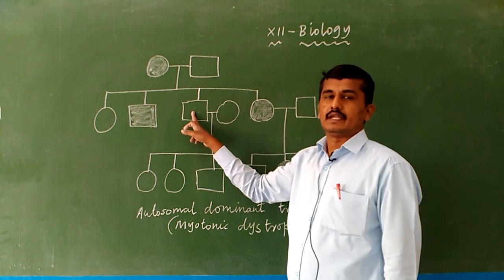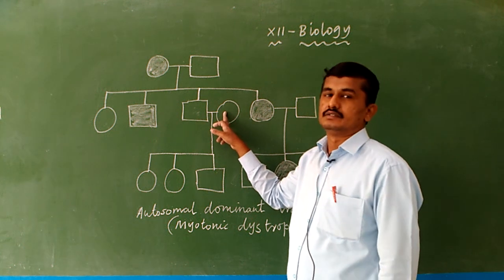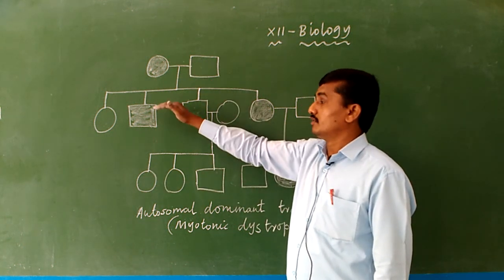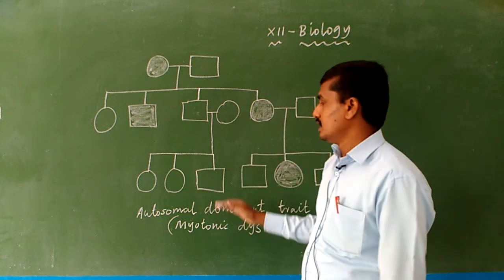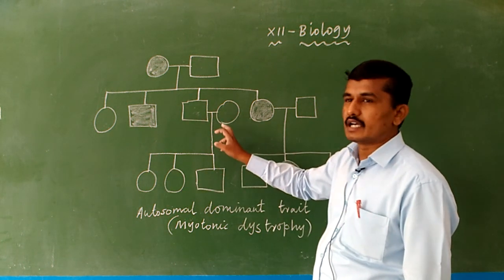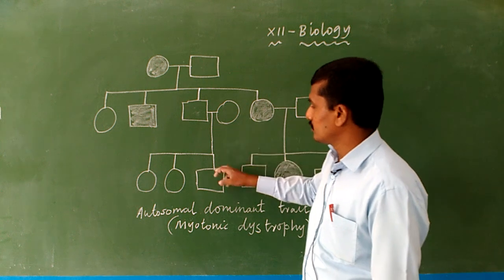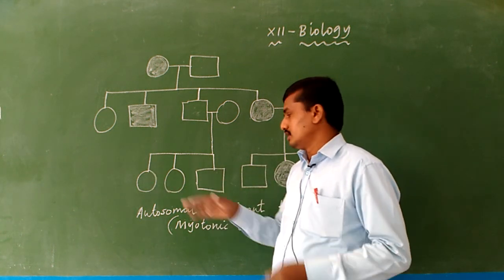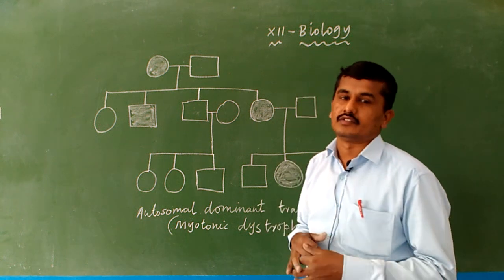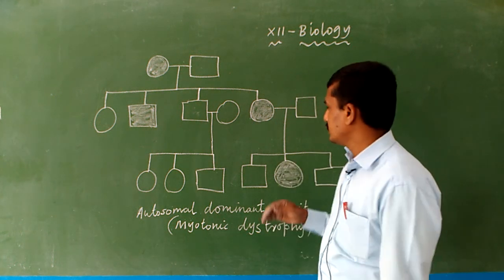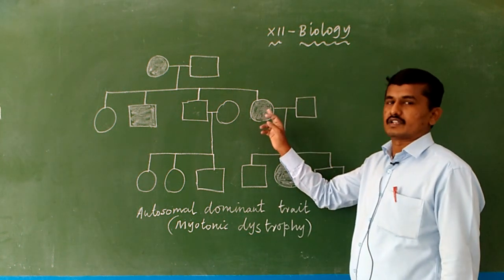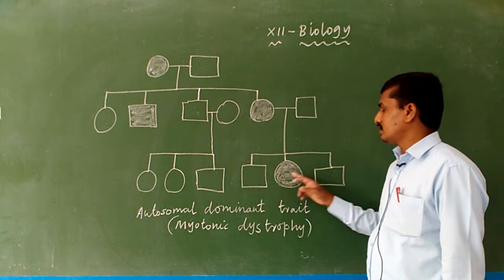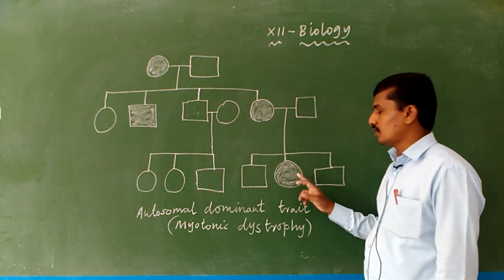Then the normal male marries a woman and produces the next generation. This is the parents, the first generation, and this is the second generation. The normal male marries a female and produces 2 female children and 1 male child. None of the 3 is affected by the disease. Next, an affected female marries a male and 3 children are produced, 2 male and 1 female.